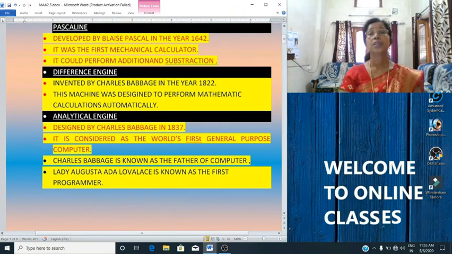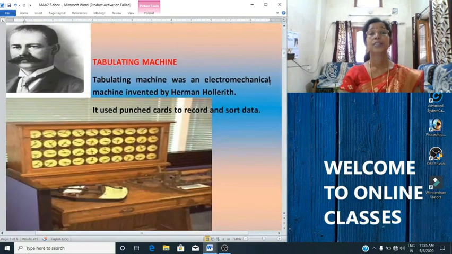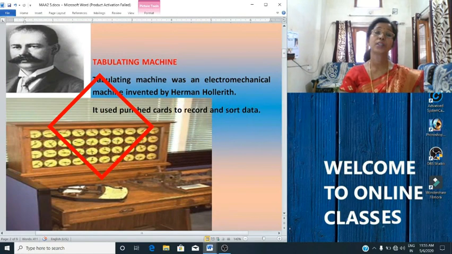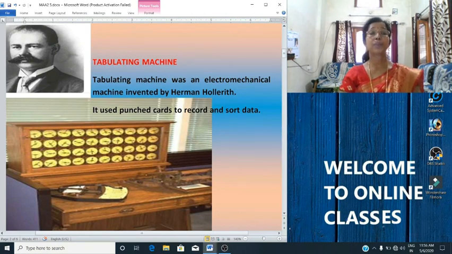Now we will move to the next topic. Today we will study about tabulating machine. You can see the photo of the machine on the screen and the person who developed it. This is Dr. Hermann Hollerith. He invented this device in the year 1890.